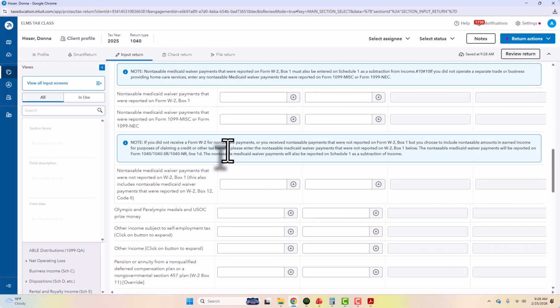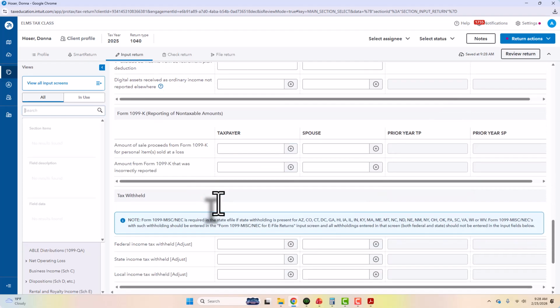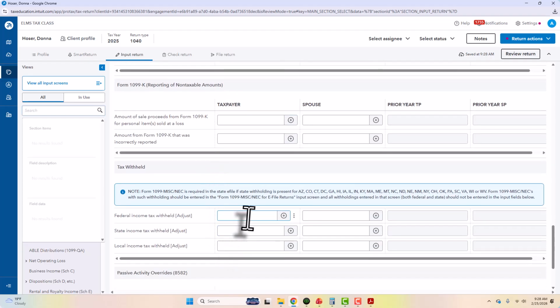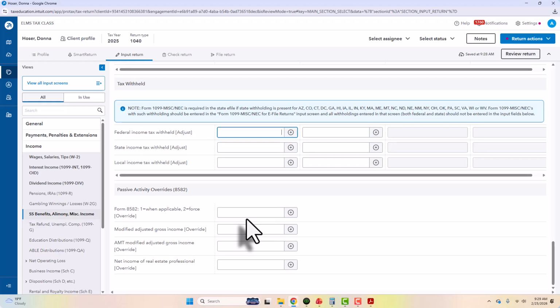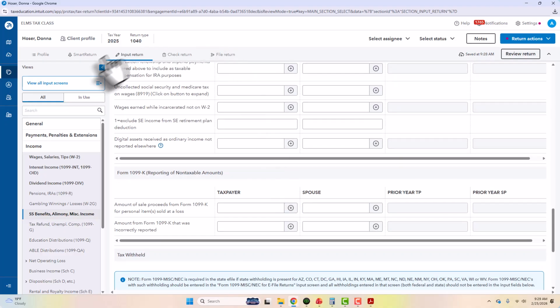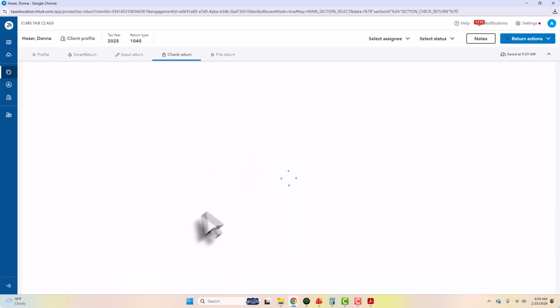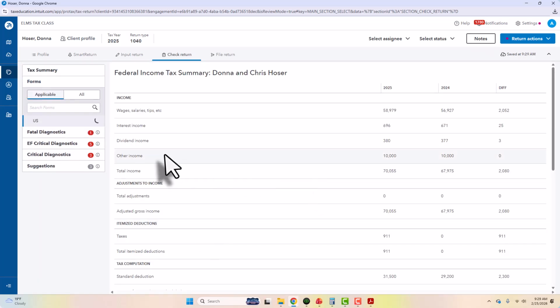It's telling me that I want to withhold taxes here, so federal income tax withheld is $1,200. All right, do they have anything else? Child support not taxable, inheritance not taxable. Let's check the return. Let me see if I got everything. Let's see if that form went in.